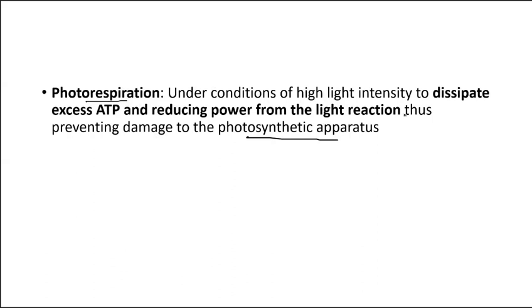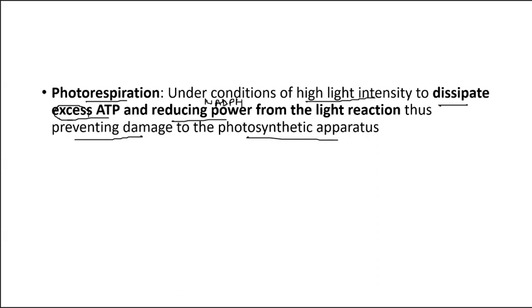Under conditions of high light intensity, these processes use and dissipate excess ATP and the reducing power NADPH, so they use up the excess energy so that the apparatus will not be damaged.